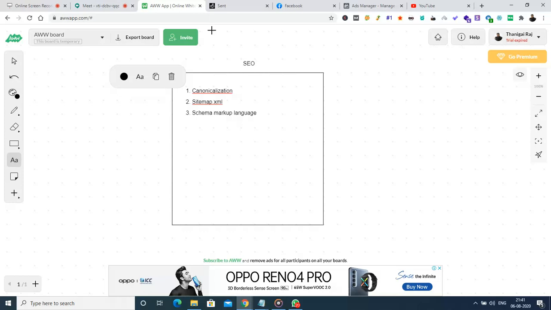In order to avoid that, we convey to Google that this is the particular page which is important and which we would like to target the keyword for, and the other one is not so important, so Google doesn't need to consider it for this keyword. This is what we do in canonicalization.